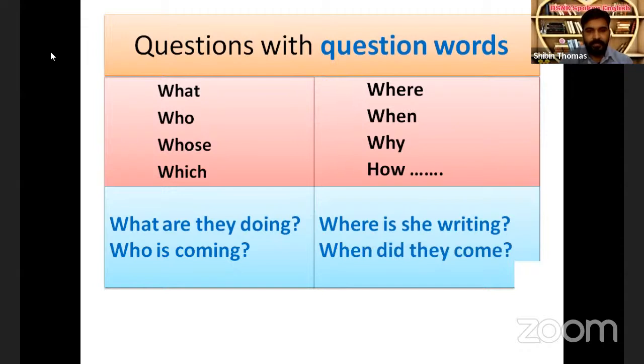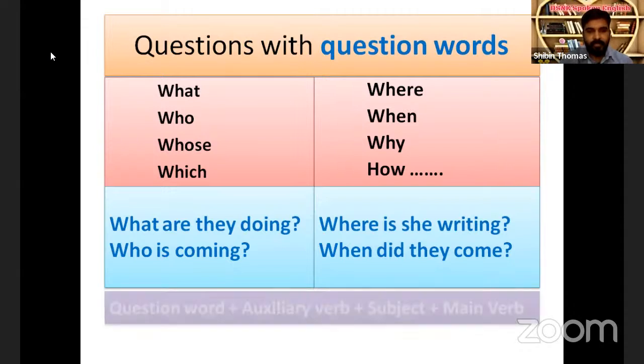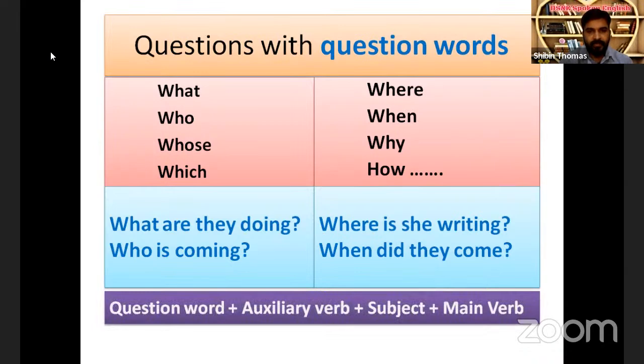Second step is auxiliary verb. Third, subject. And at last, the main verb. So the pattern of writing questions in this way is question word, auxiliary verb, subject, main verb. See the third and fourth examples. Where is she writing and when did they come?